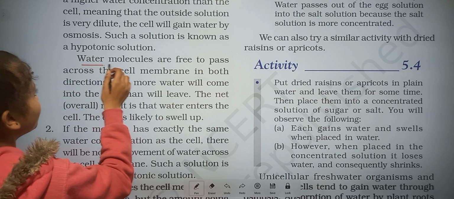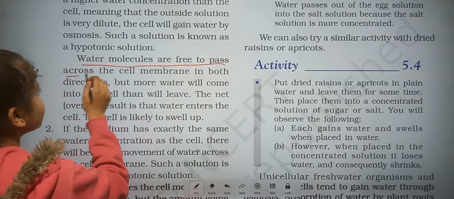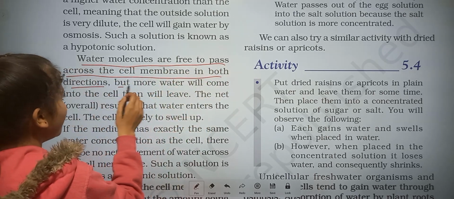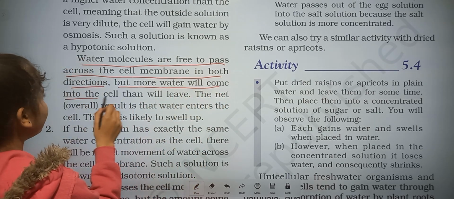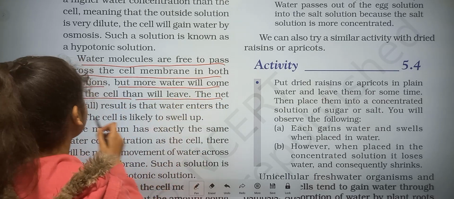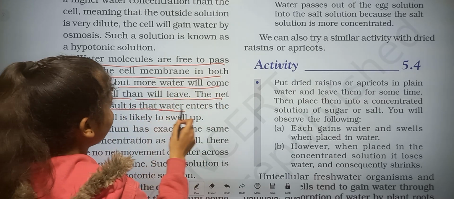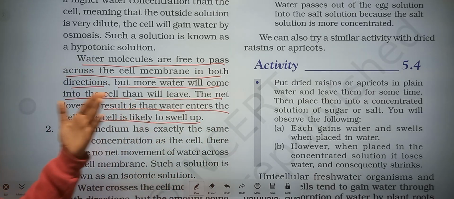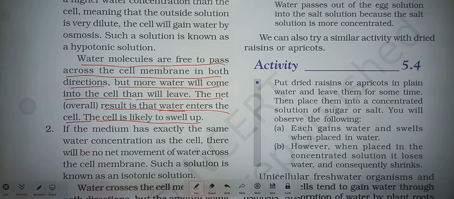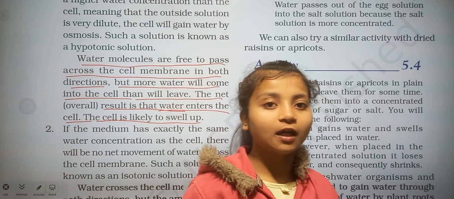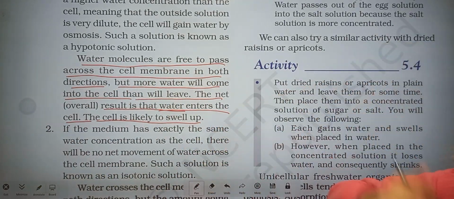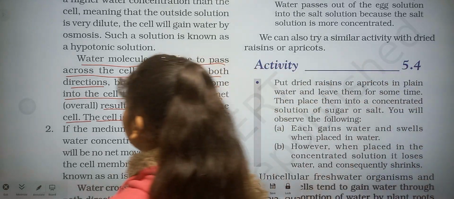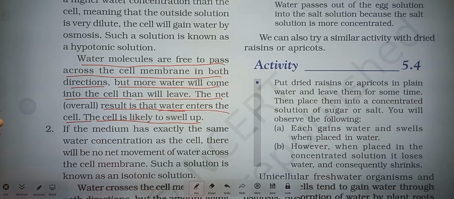Next point is, water molecules are free to pass across the cell membrane in both directions, but more water will come into the cell than will leave, net. The result is that water enters the cell. The cell is likely to swell up. It means if there is a high concentration of water in the surroundings, the water comes inside the cell, and the cell will swell up.